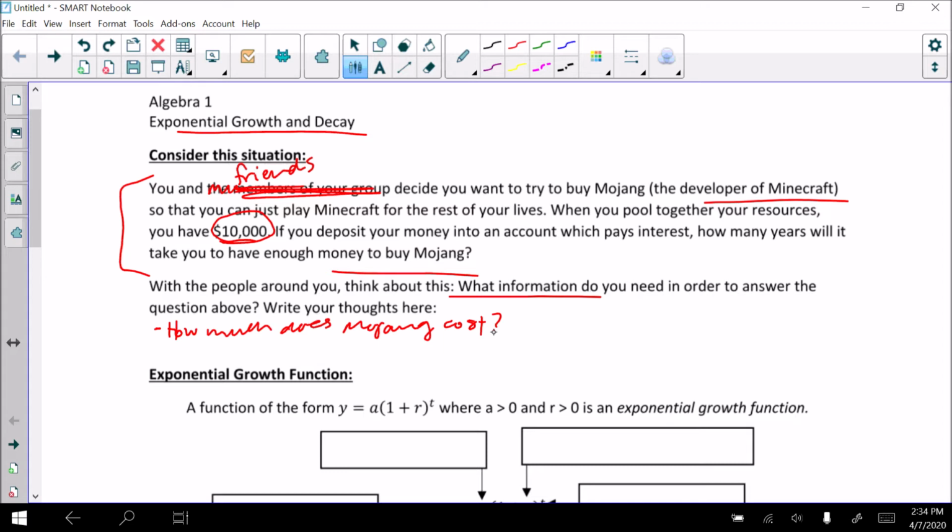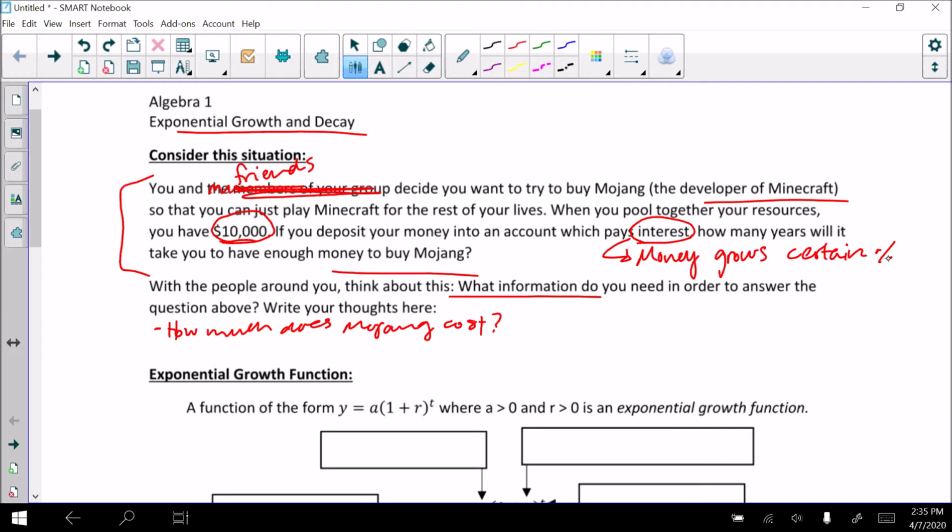Okay, the other thing that I might need to know has to do with this word right here, interest. Maybe you know what interest is in a financial sense, maybe you don't. Basically, interest is this really, really powerful, phenomenal thing where money can actually grow a certain percentage of however much money was initially present.